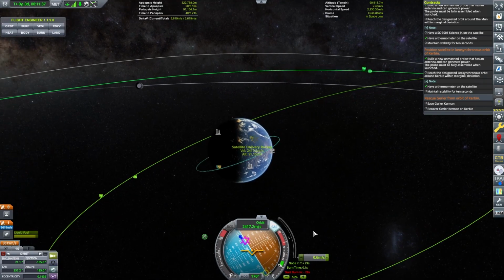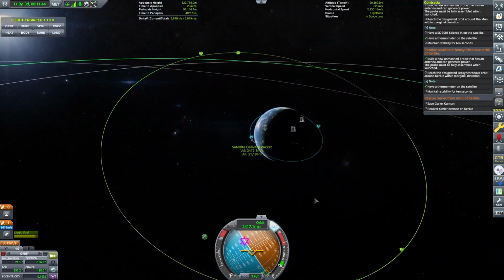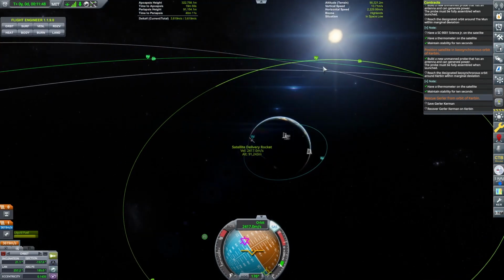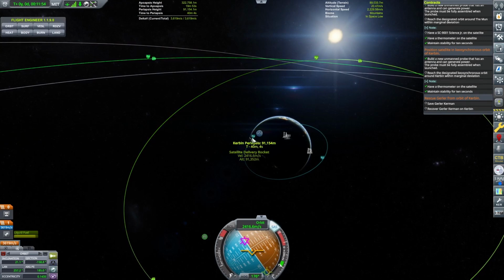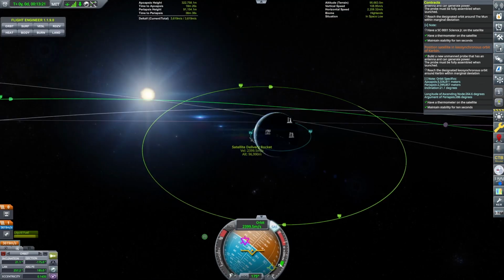Okay, good. Okay, now we have plenty of fuel, so I'm not too worried about that. So now what we need to do is get the apoapsis out to there. Before we do that, we want to change the longitude of the ascending node and the argument of periapsis. We have to kind of match those. I don't remember exactly what to do with getting that.